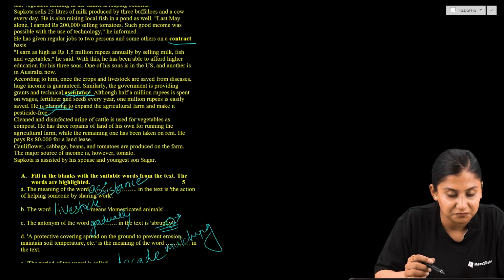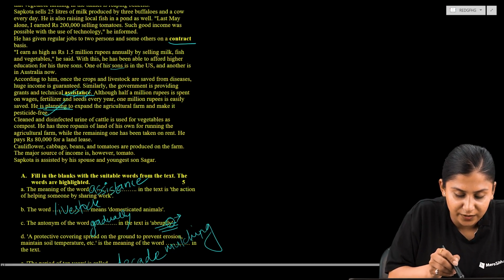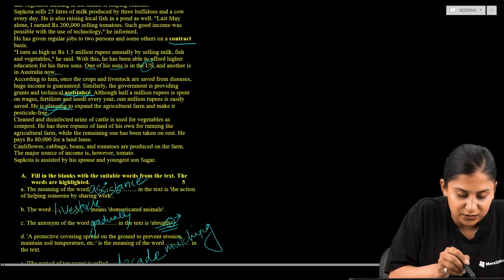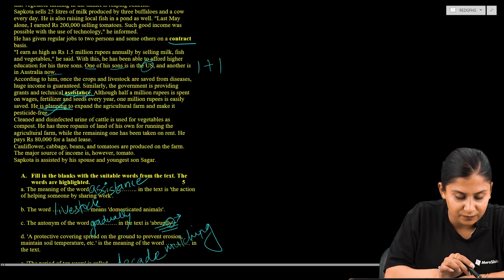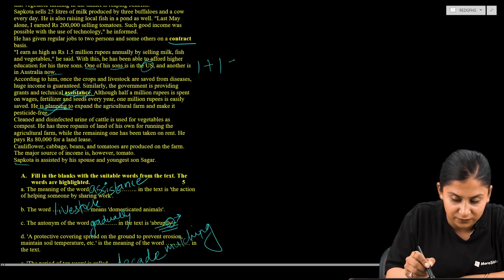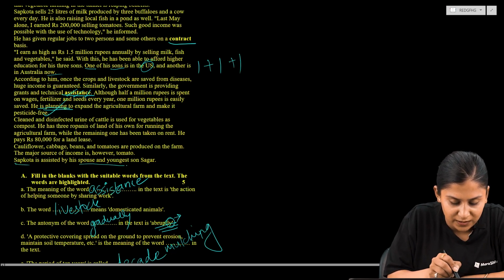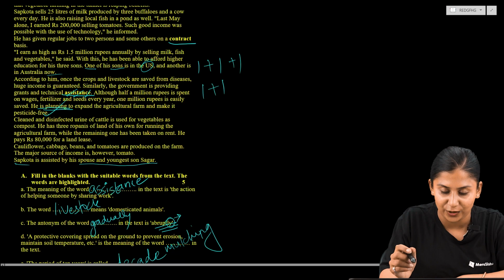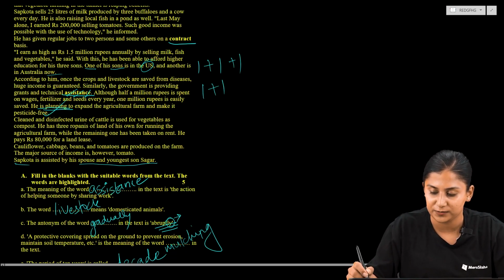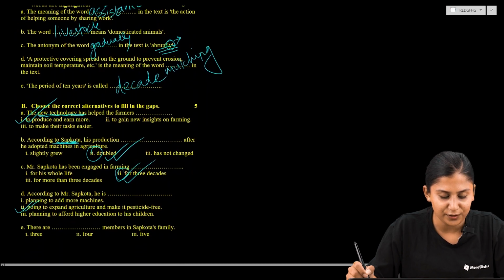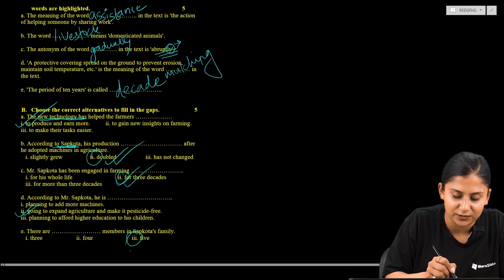So here we can find sons over here. One son, another one of his sons is in USA, another is in Australia. Here 1 plus 1. Any other family members over here? We can find over here Sapkota himself plus 1, assisted by his spouse and the youngest son, Sagar. So altogether, how many family members? 1, 2, 3, 4, 5. He, his spouse, his youngest son, and his 2 sons who are abroad. So here there are 5 members in Sapkota's family.